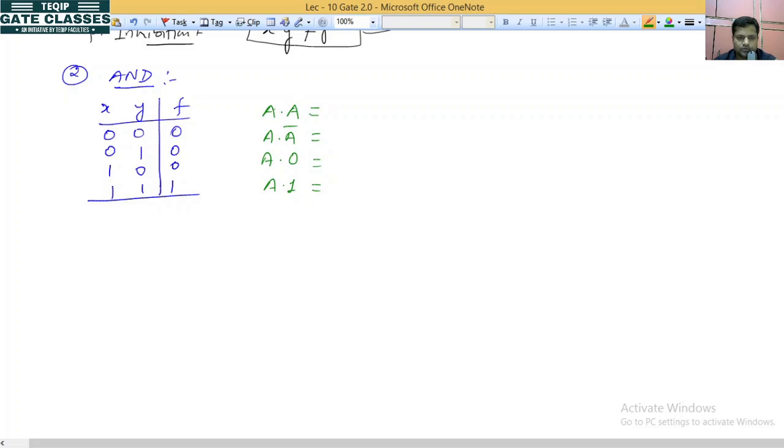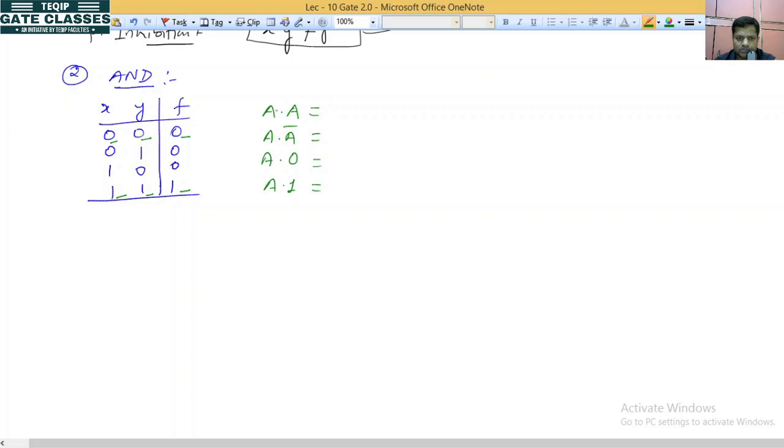If both the inputs are the same, then what is the output of the AND gate? For 0 0 the output is 0, for 1 1 the output is 1. That means whatever input is applied is transferred to the output when both inputs are the same.